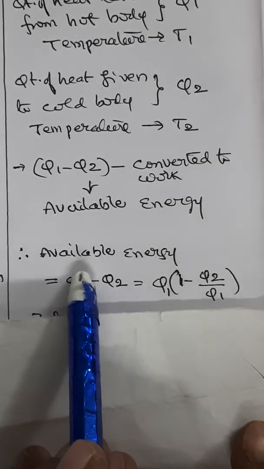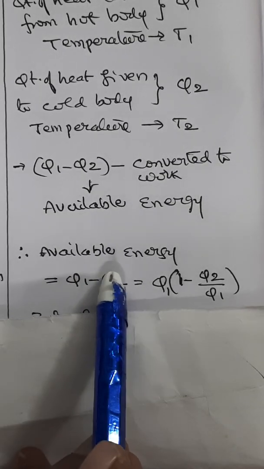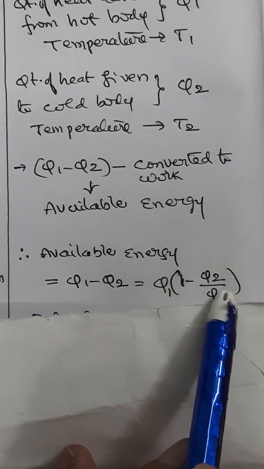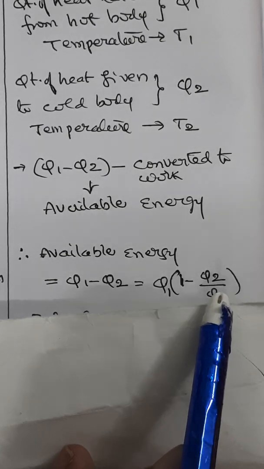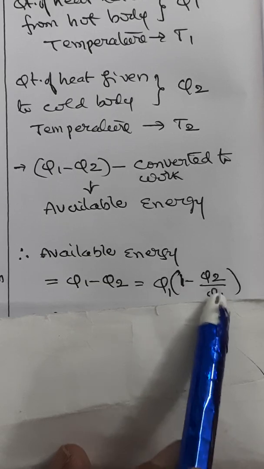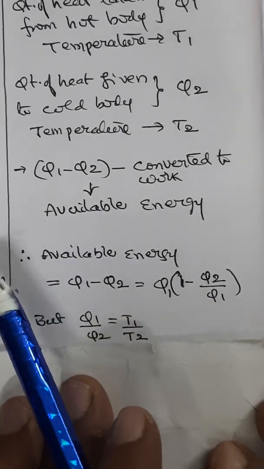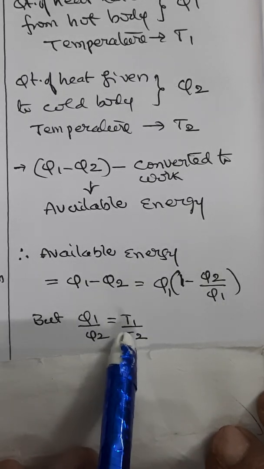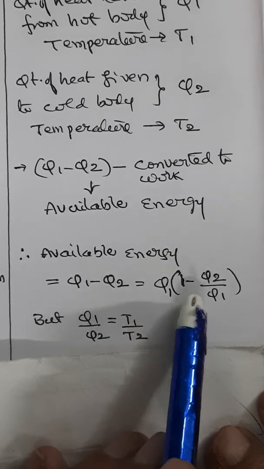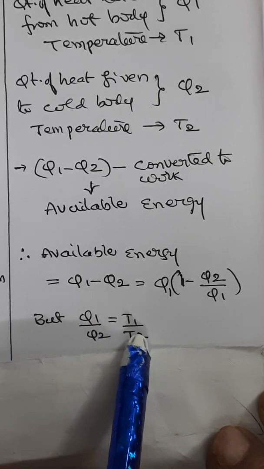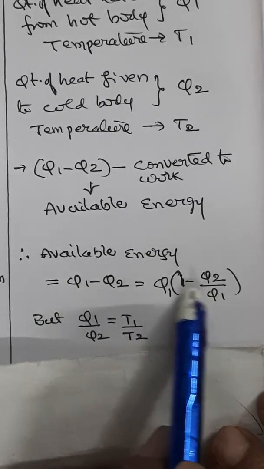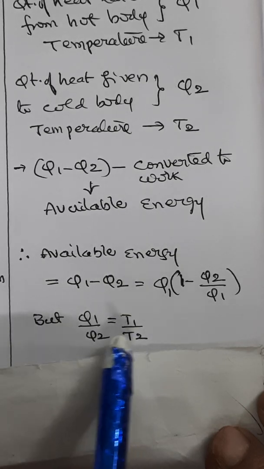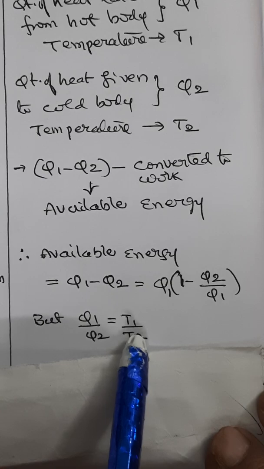So the available energy Q1 minus Q2 can be represented like this. Taking Q1 as common, Q1 minus Q2 can be written as Q1 into 1 minus Q2 by Q1. And here we know Q1 by Q2 is nothing but T1 by T2. Because Q1 by Q2 is equal to T1 by T2, Q2 by Q1 will become T2 by T1, the reverse. In the available energy expression, we have Q2 by Q1 in this term.